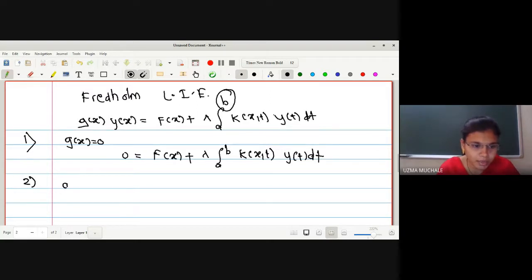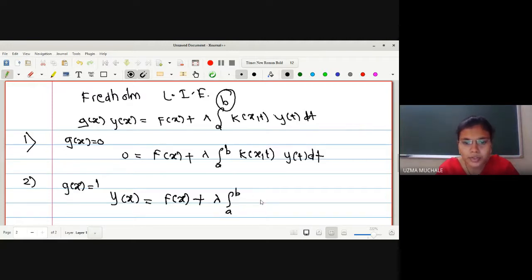In a very similar way, the second kind is g of x equal to 1, which means we have to put it in the general form. It will be y of x is equal to f of x plus lambda integration a to b, so the upper limit is now defined and it is a constant. If it is a constant, we can say it is a Fredholm integral equation, k of xt y of t dt.